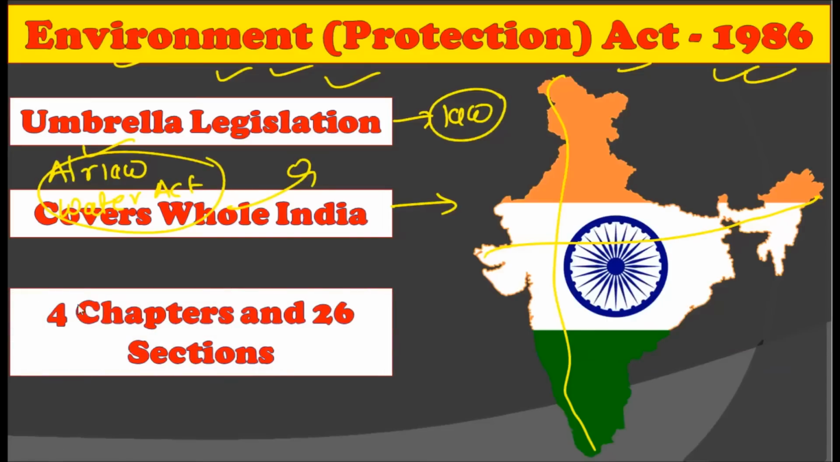Now, this act particularly contains four chapters, and in these four chapters, we have 26 sections regarding how the Environment Protection Act is applied to the whole India. So, we have to remember carefully that all the environment related laws come under the Environment Protection Act of 1986, and that is why it is called an umbrella legislation. This covers the whole India, and the Environment Protection Act of 1986 contains four chapters and 26 sections. All right. So we will see these 26 sections one by one.